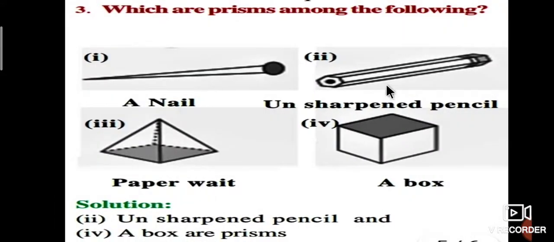Next, which are prisms among the following? A nail, an unsharpened pencil, a paperweight, or a box. The solution: an unsharpened pencil and a box are prisms.